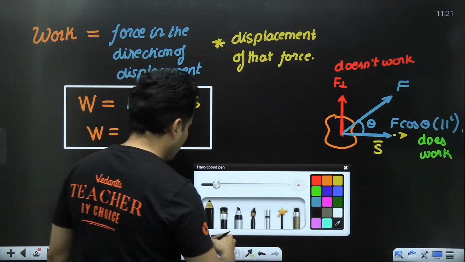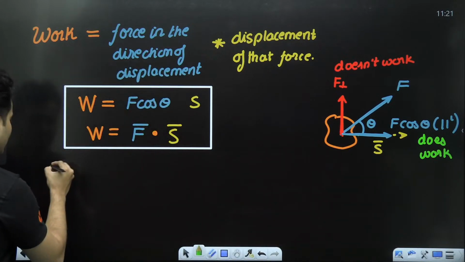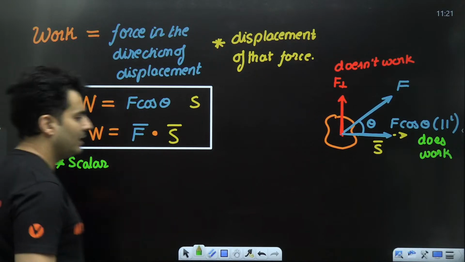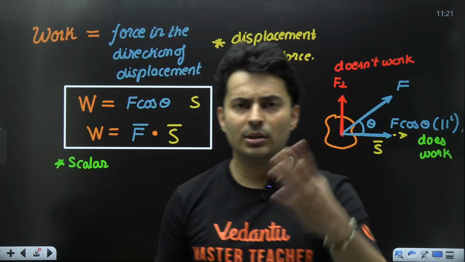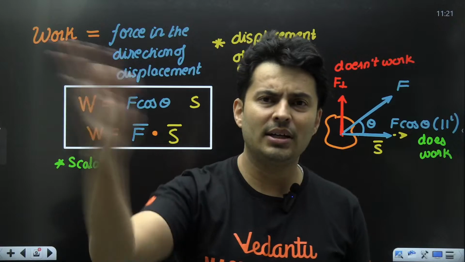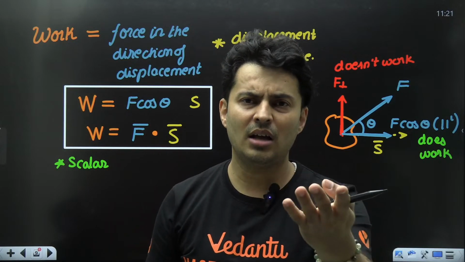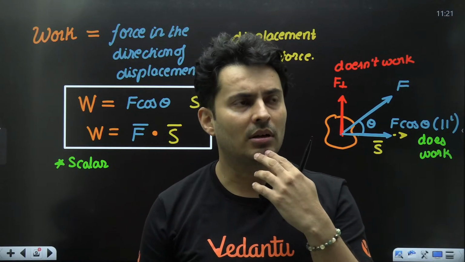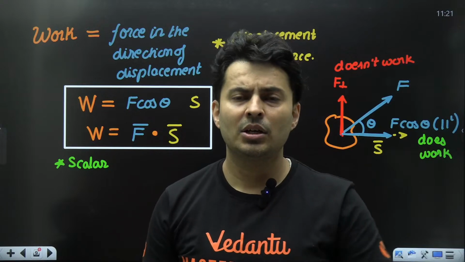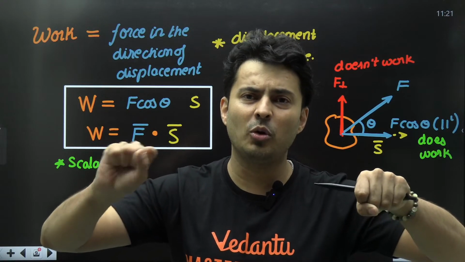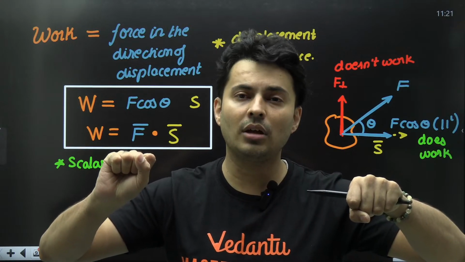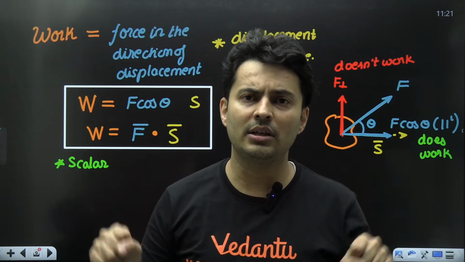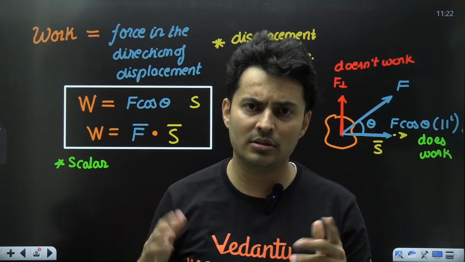Now, if you ask me about the units of work and other things, first of all, work is a scalar quantity. There is no point in mentioning I did 100 joules of work in north direction. If you say that, you will get one tight slap. It's just like saying, sir, my bike has a top speed of 200 kilometers per hour in east direction. What do you mean by 200 kilometers per hour top speed in east direction? In west direction, 200 kilometers per hour is not the top speed.